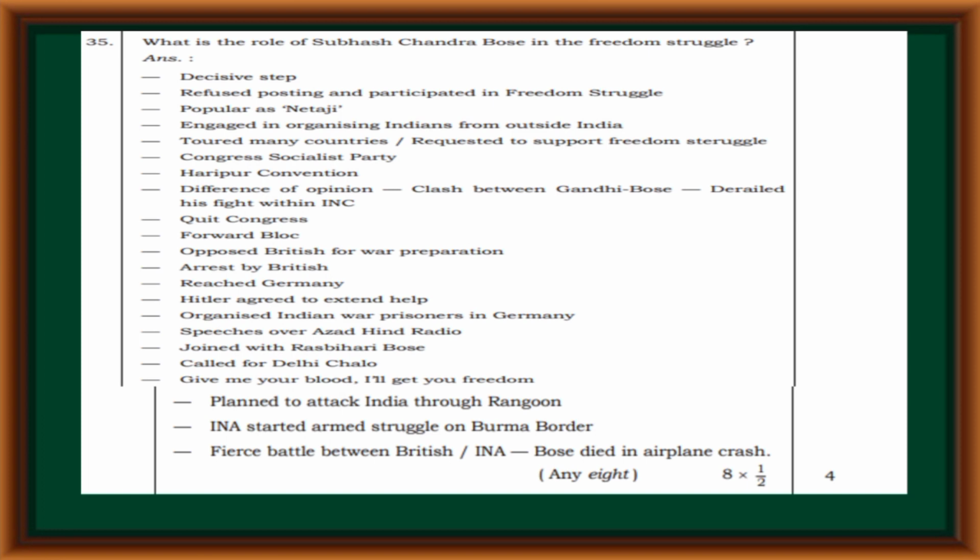Hitler agreed to extend help, organized Indian war prisoners in Germany, speeches on Azad radio, joined with Rasbihari Bose, called for Delhi Chalo, give me your blood, I will get you freedom. Planned to attack India through Rangoon, INA started armed struggle on the Burma border, fierce battle between British and INA, Bose died in an aeroplane crash.